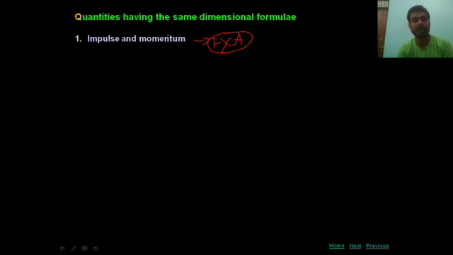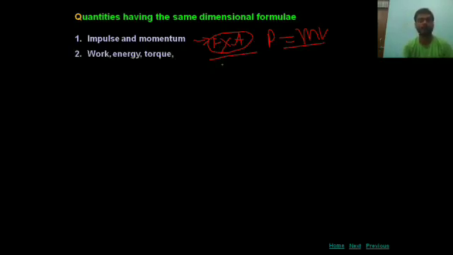And the formula of momentum is P is equal to mv, mass into velocity. You have studied momentum in class 9. If you obtain the dimensional formula of impulse and momentum, these two will be the same. Hence there are so many quantities which have the same dimensional formula.